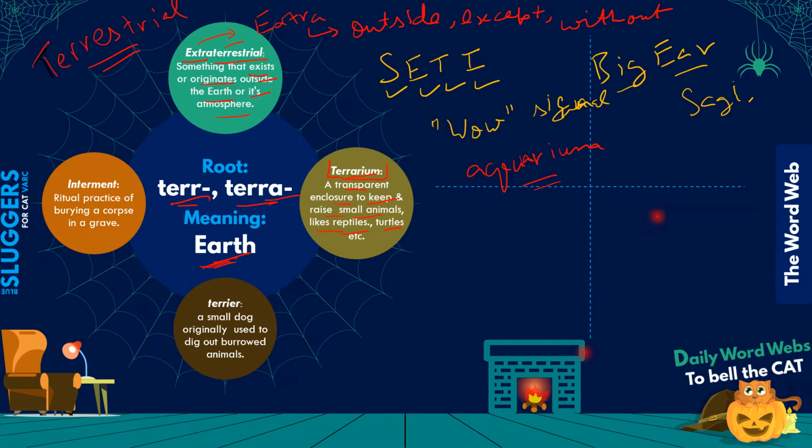Let's come to the next term, which is terrier. Okay, a terrier is basically a small dog which originally was used to dig out burrowed animals. अच्छा, आप लोग को याद है? I'm sure many of you must have played this. There used to be this video game जो TV में लगा के खेलते थे, not the PlayStation and the Xbox stuff, like the old school video games जो आपके आते थे, with player 1 and player 2 remote आपका रहता था, and you plug it into the TV, and then you insert the cassette there, right?